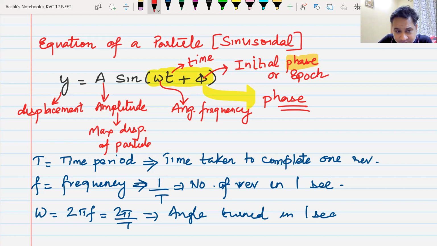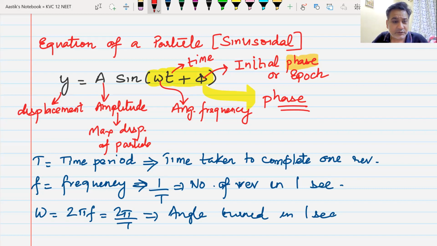If two particles have the same phase, then what will happen? They will always be together. If they have the same phase, they will be together. They will do everything together. We got this? That is what we say, particles in the same phase. When particles are in the same phase, they will do everything together because they are together.